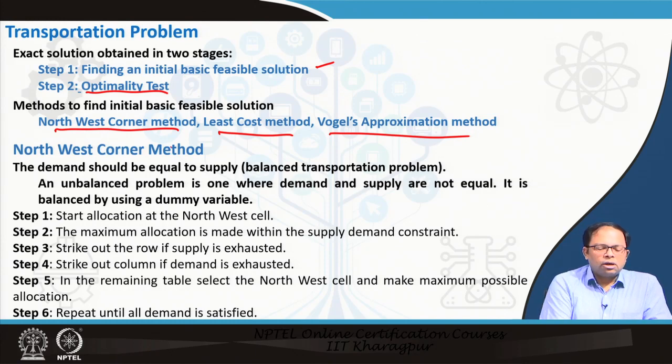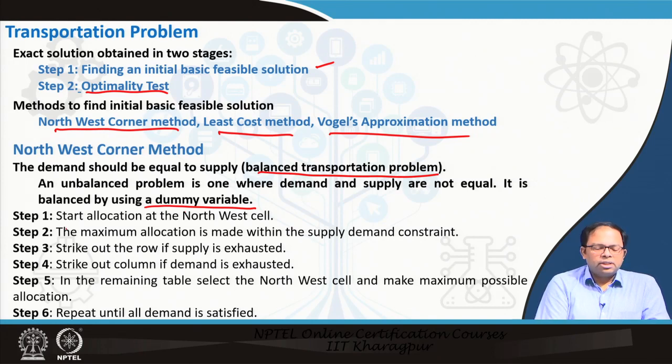So in the northwest corner method, the demand should be equal to supply; this is a balanced transportation problem. That means the total amount of supply and demand has to be the same, but sometimes it is not. So we have to make an unbalanced problem into a balanced problem, and this is possible by introducing a dummy variable. I will show at the end how to balance unbalanced supply and demand. But to solve the problem, we have to have a balanced problem.